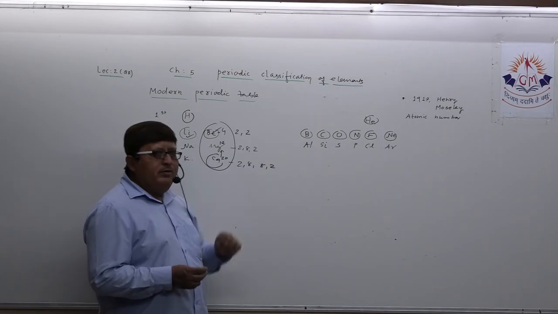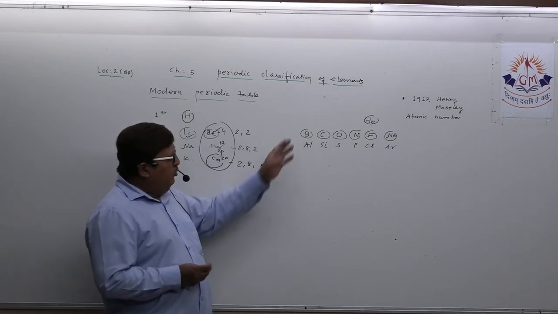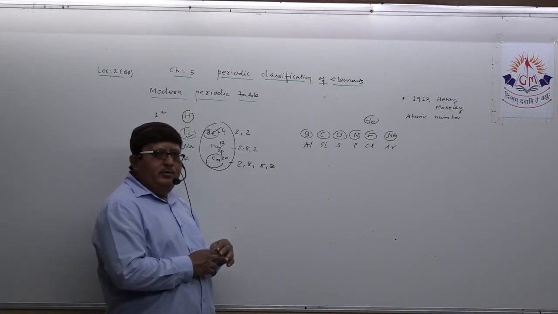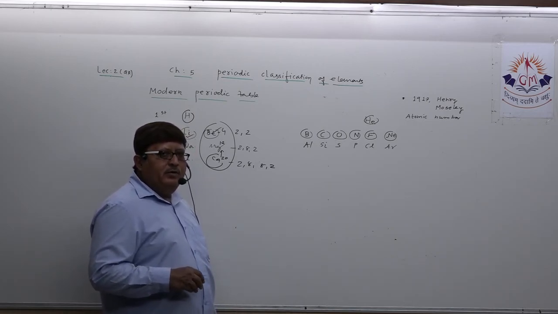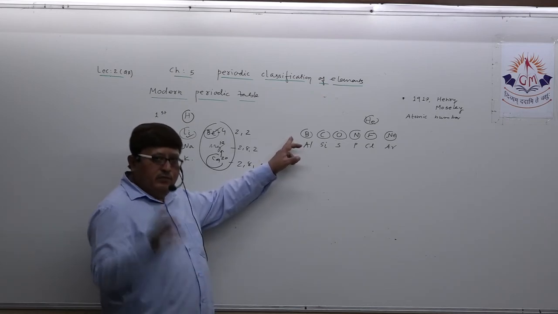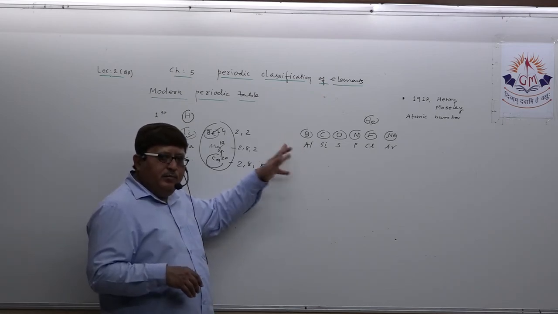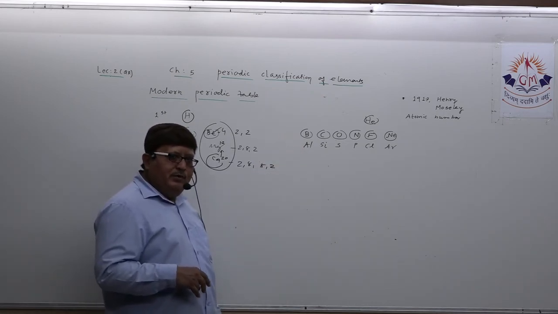Aluminium, you know. Boron, you know. Boron 2, 3, aluminium 2, 8, 3. Below aluminium also, you know which element lies there. Gallium, discovered later on, has chemical properties similar to aluminium.